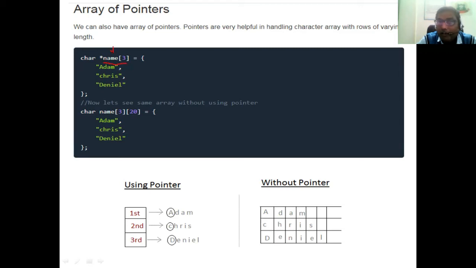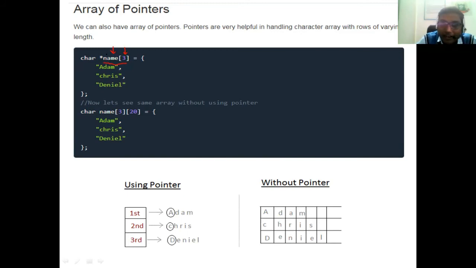Now see, char star name of 3. We have written name of 3, that means name is the array name. The size is 3, that means we are having 3 locations.